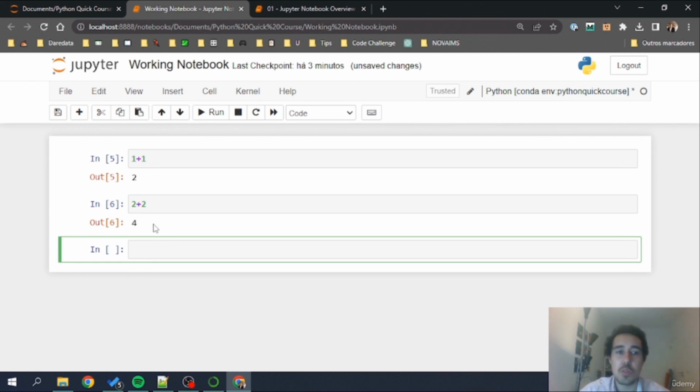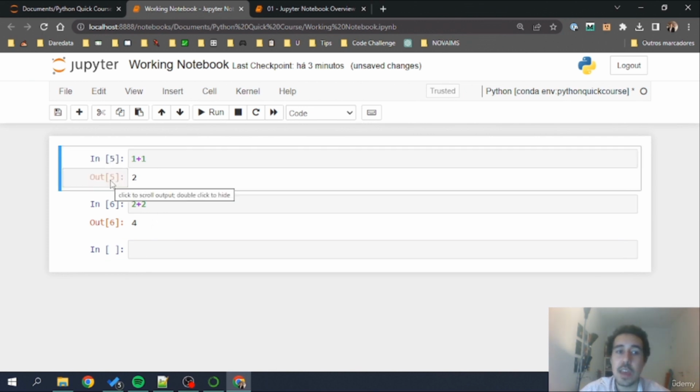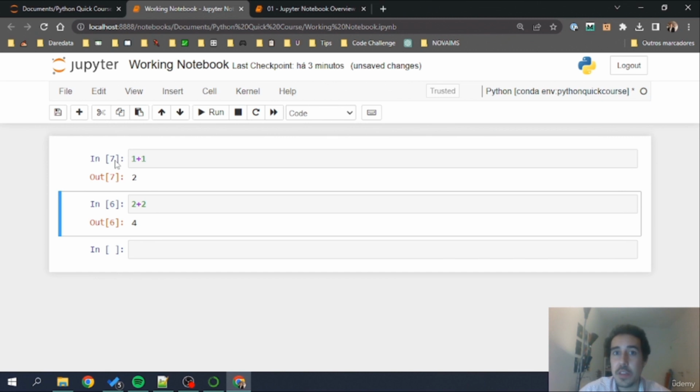Okay, hope this was clear. Notice that now the in and the out change this number because this is the number of executions or different code or different executions that we are telling Python to run. If I run this now again, just this cell, I'll have a 7 because this is the 7th time that I've submitted code in the notebook. Just know that this is also a way for us to visualize how many lines we've already executed in this notebook.